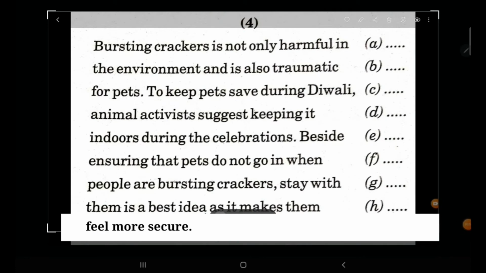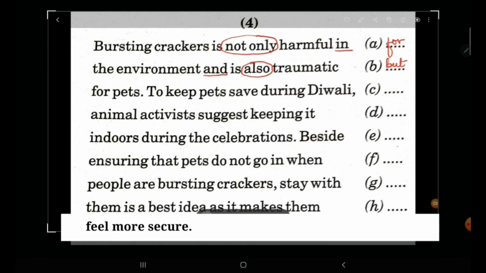Bursting crackers is not only harmful in the environment. Now it is not harmful in the environment, it should be for the environment. So a wrong preposition is used here. The environment and is also traumatic. Whenever you have this paired conjunction, not only, it will also have its second part, but also. So in the next line, if you find also here, then be rest assured that it should never be and also, it should be but. So the error here is instead of and, we'll write but.